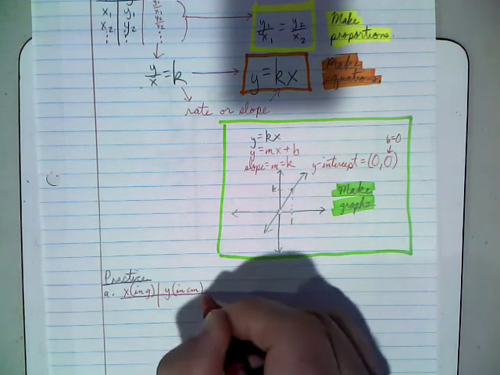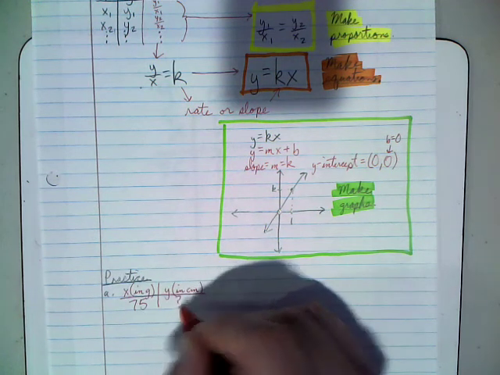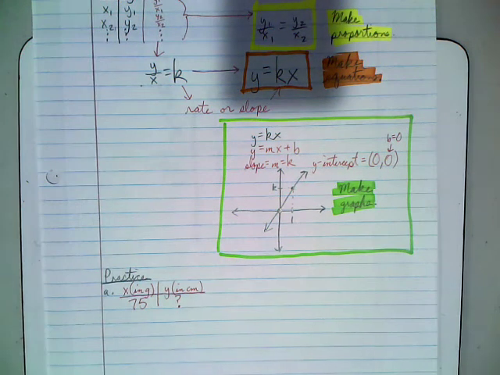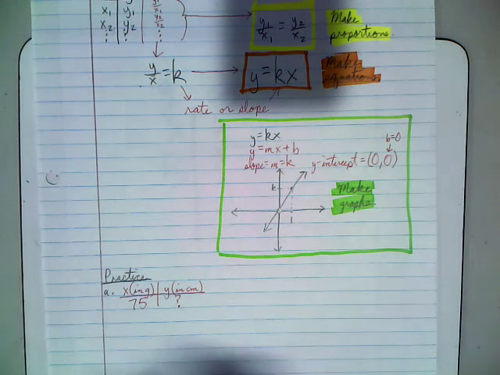And the problem is asking 75 grams stretches at how many centimeters? So here we go. We'll solve it first using a proportion.